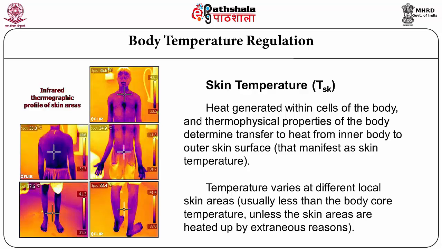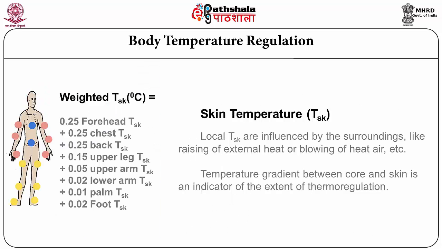On the left hand side, I have shown a recent recording of an infrared thermographic profile of the skin areas. That means the temperature of different areas of the body will have different nature depending upon the tissues present there, on the exposure, depending upon the bareness and other factors. So, in order to attain one level of skin temperature, these sites can be integrated together.